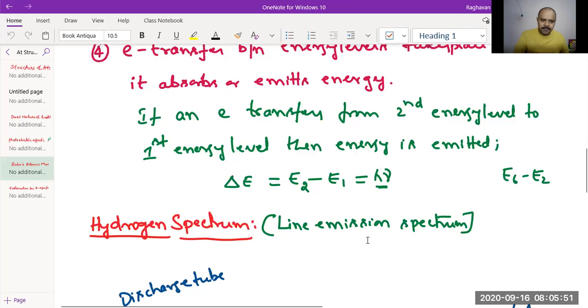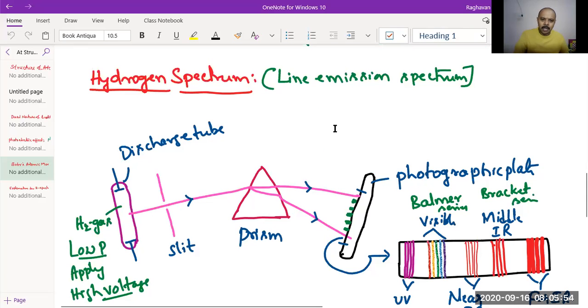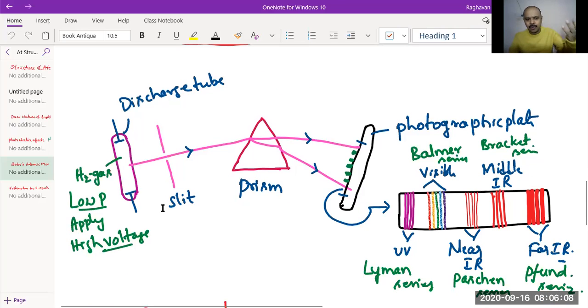These are the postulates. Then we have taken the hydrogen spectrum. How to get the hydrogen spectrum? You need to excite hydrogen, get the light out of it and pass it through a prism. For that, we take hydrogen in a discharge tube, a glass tube fitted with anode and cathode. Hydrogen gas is filled into it and pressure is maintained low. High potential is applied. A narrow beam of light is passed through a prism. Then dispersion happens. The component radiations of the light coming out of hydrogen get separated. That is made to fall onto a photographic plate.